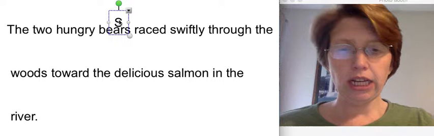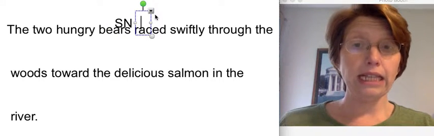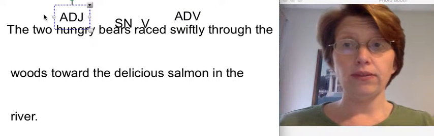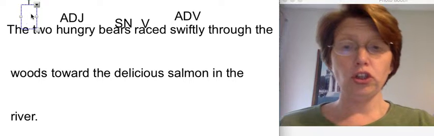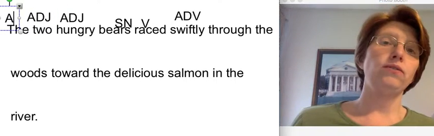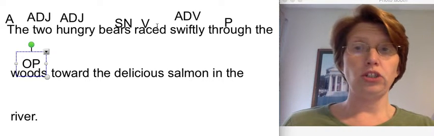What is being said about bears? Bears raced, verb. Raced how? Swiftly, adverb. What kind of bears? Hungry, adjective. How many bears? 2, adjective. The, article adjective. Through, preposition. Through what? Woods, object of the preposition.